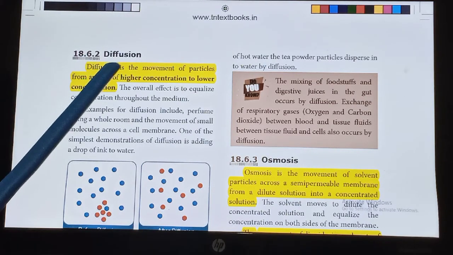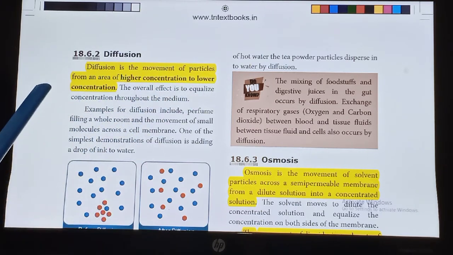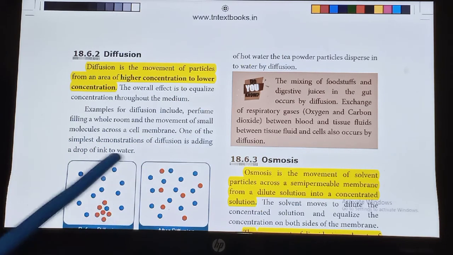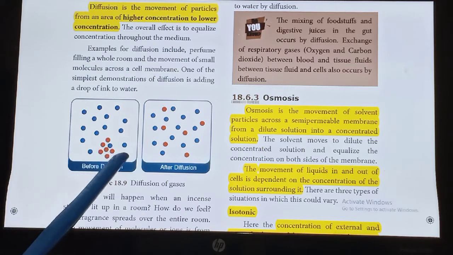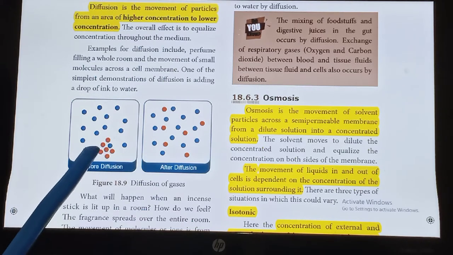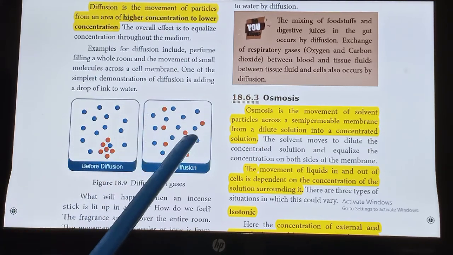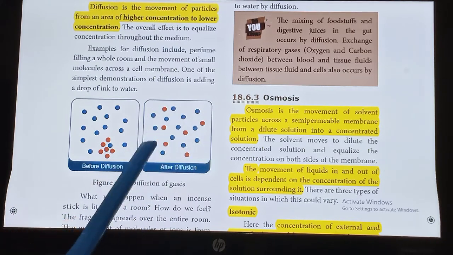Diffusion. Diffusion is the movement of particles from an area of higher concentration to lower concentration. One of the simplest demonstrations of diffusion is adding a drop of ink to the water. Here in this diagram, these blue color droplets are water molecules. A drop of red ink is added in the water. Here it is concentrated. These ink molecules move towards the water and the concentration becomes equilibrium.